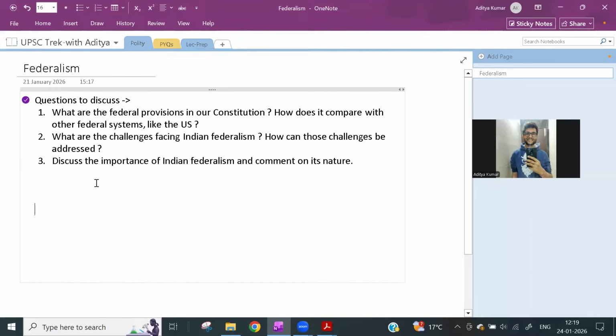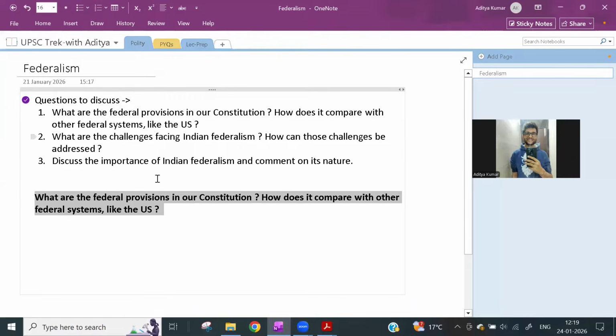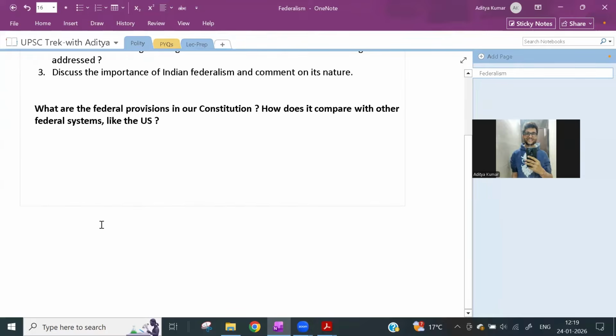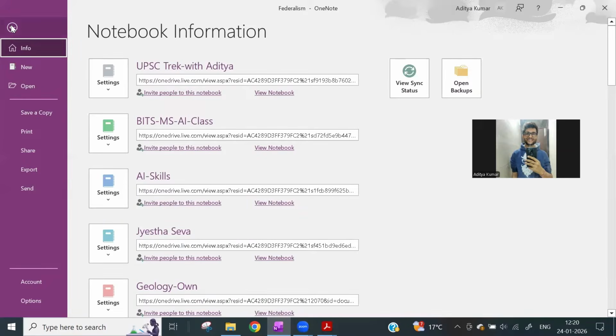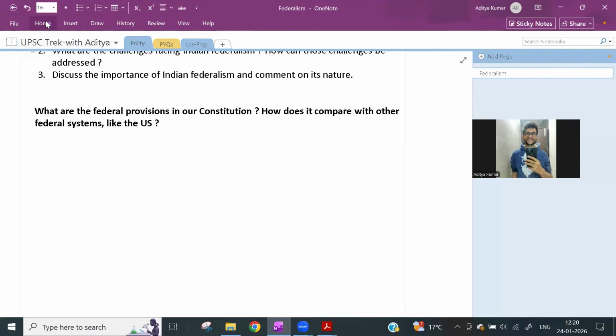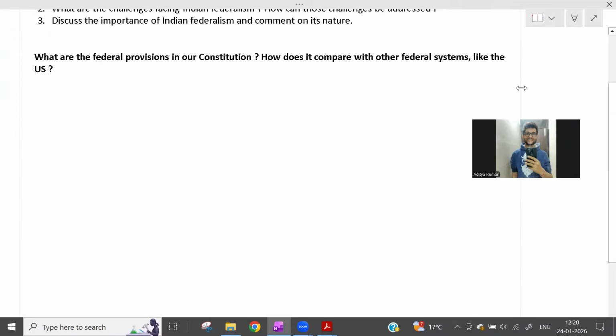Fine. So if we start with question 1, what are the federal features in our constitution, and how does it compare with other federal systems? So if we begin with this question, one second. Let me see if we can have a full screen option. Yes.